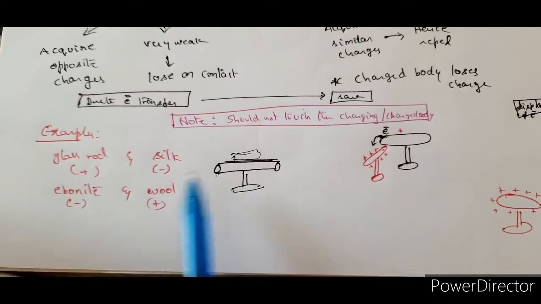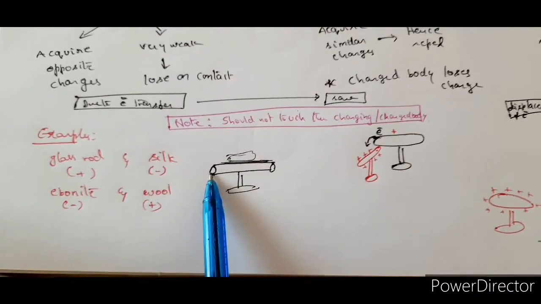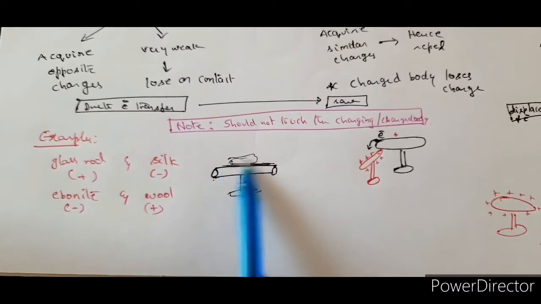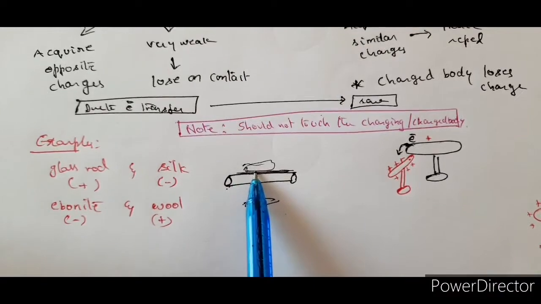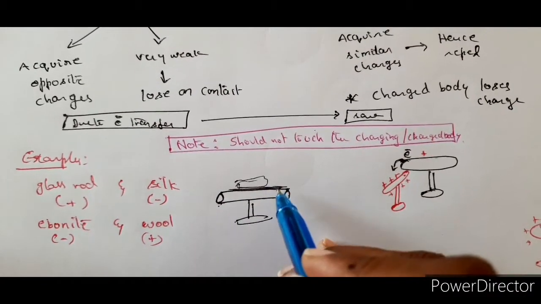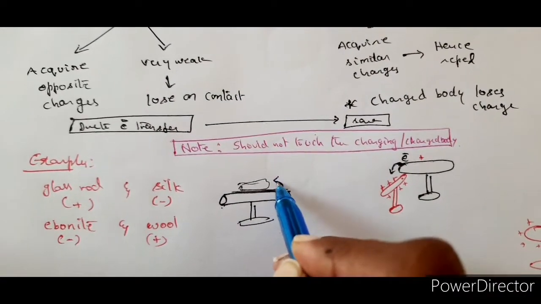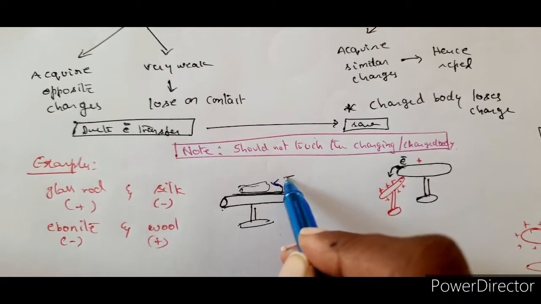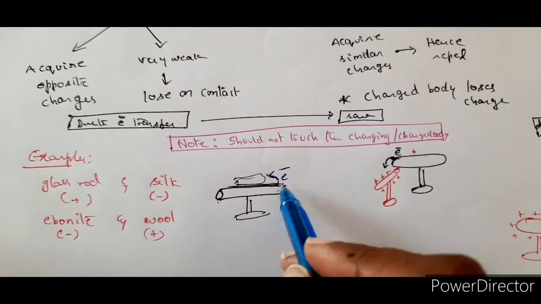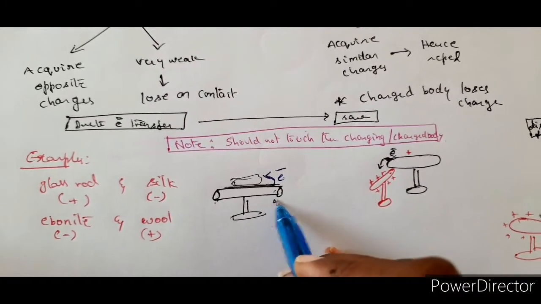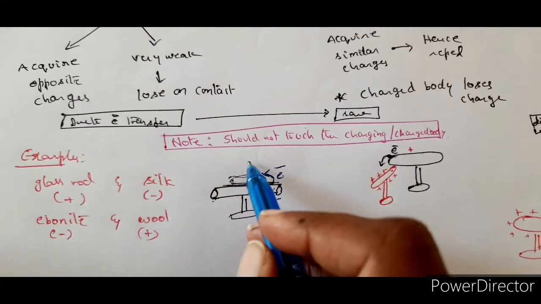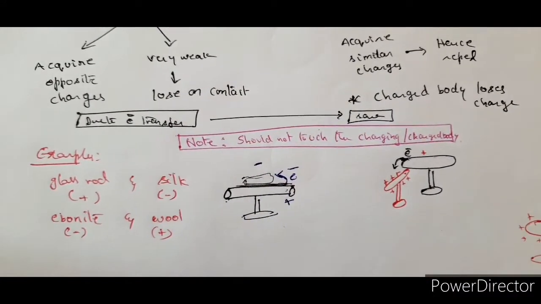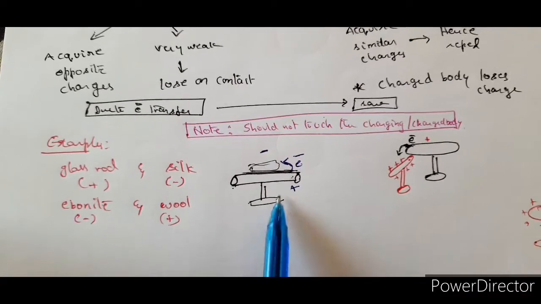For example, if you take a glass rod and rub it with a silk cloth, electrons will move from the glass rod to the silk cloth. So the glass rod, losing electrons, gets positive charge, and the silk cloth, gaining electrons, gets a negative charge.